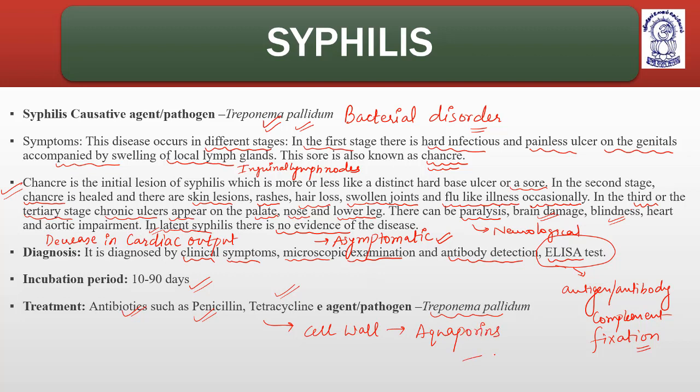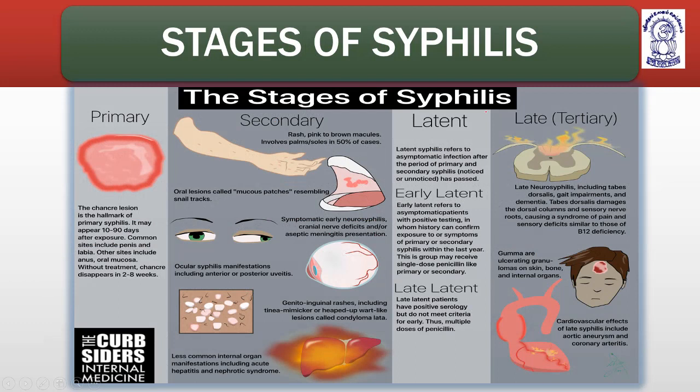These aquaporins are small protein molecules which basically help to regulate the flow of materials like water. When they open, a large amount of water will inflow, and the bacteria will dehydrate or it will burst. After swelling, it will burst. So penicillin and tetracycline basically create pores on the cell wall, and they will lead to the death of bacteria. So now in the next picture, there is a brief given regarding the different stages.